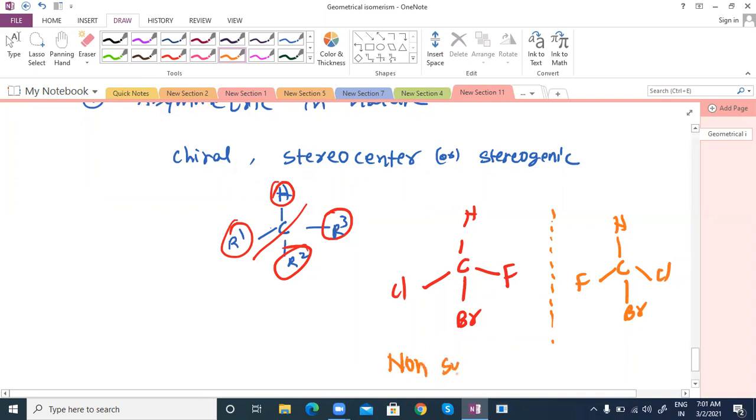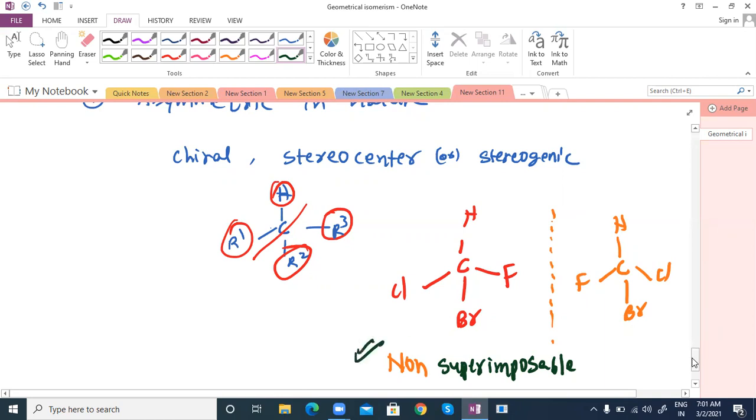If you keep one on the other, you can't match them. So these are the basic things you have to remember: asymmetric in nature, non-superimposable. These two points are basically required.